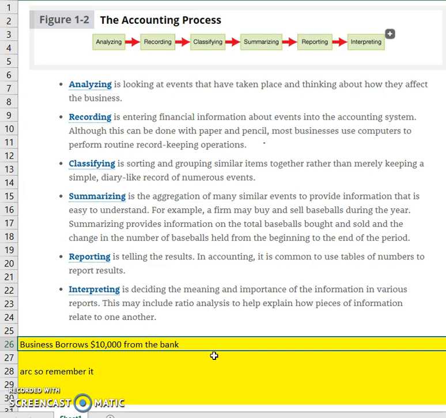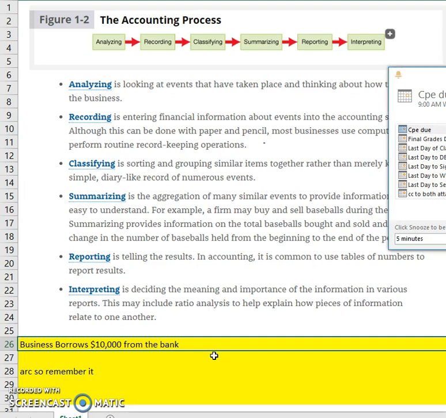So grouping those together into categories will help us to see. Summarizing is going to be the aggregation of all the similar events to provide information that's easy to understand. Reporting is how we're going to tell about the results. We may put it in some tables or some reports to make it easy to understand what's happened.